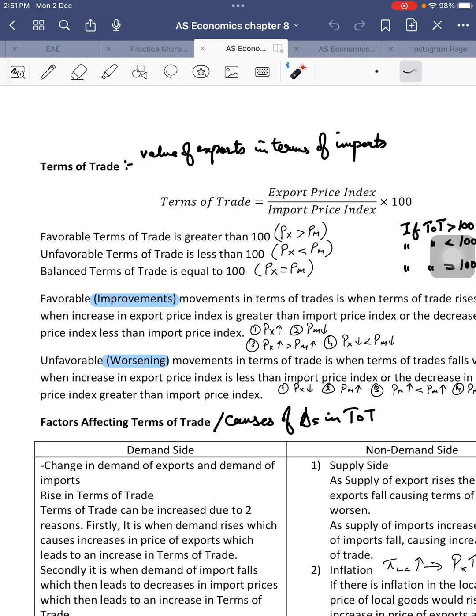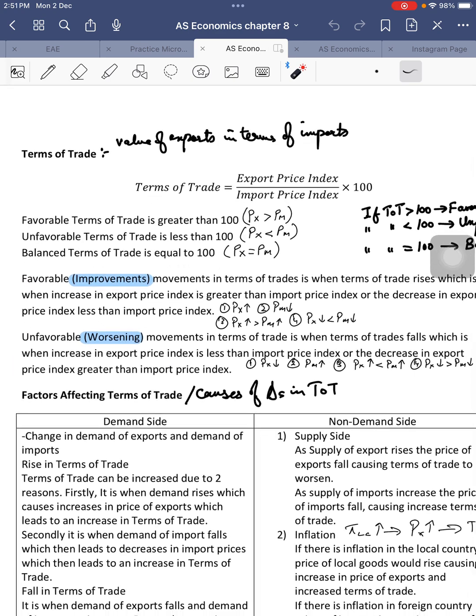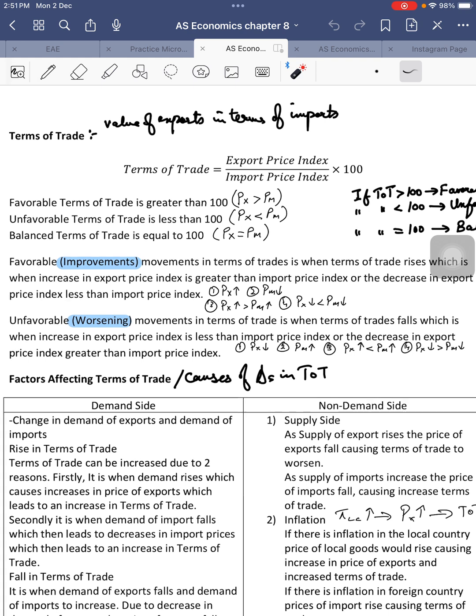That is very important. It is more important to know what causes improvements in terms of trade or worsening of terms of trade rather than the favorable and unfavorable aspect. This is something that you should know for MCQs, but also for essay questions. This is very important. So, the first thing, when does a country's terms of trade improve?